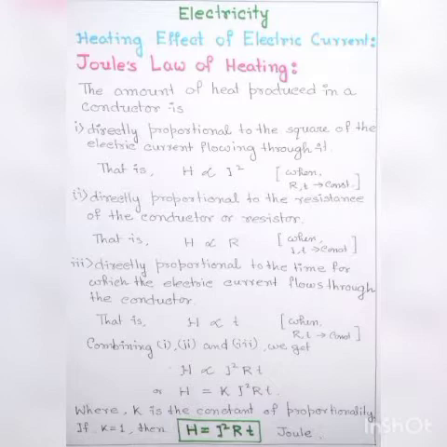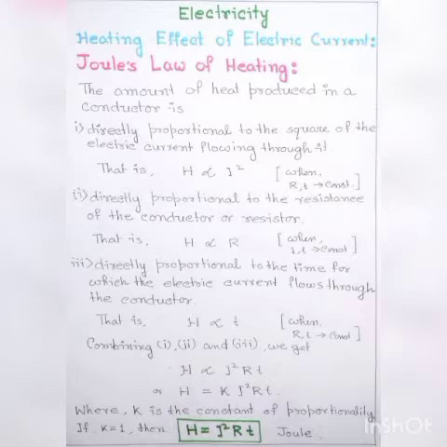Joule's law can be stated as follows. Number 1, the amount of heat produced in a conductor is directly proportional to the square of the electric current flowing through it. That is, H is proportional to I square. Here we have to consider the resistance and time as constant.